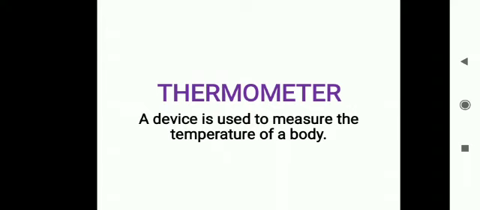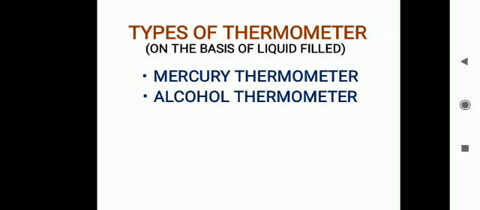A thermometer is a device which is used to measure the temperature of a body, and these thermometers are classified into two types, and these are classified on the basis of the type of liquid filled in them.